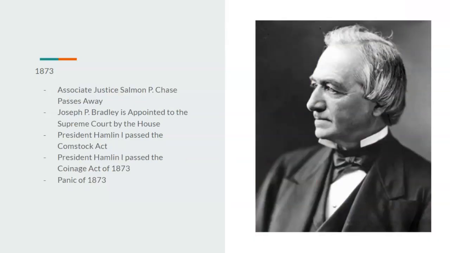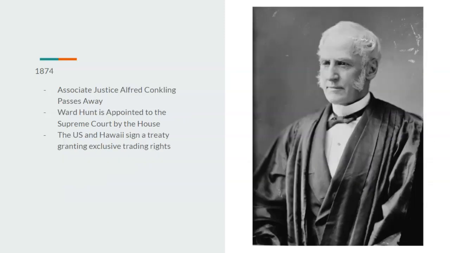1873, Associate Justice Salmon P. Chase would pass away, and then Joseph P. Bradley is appointed to the Supreme Court by the House to replace him. President Hamlin I would pass the Comstock Act, as well as the Coinage Act of 1873, but there would also be the Panic of 1873 as well, which would put the country into a bad recession. 1874, Associate Justice Alfred Conkling would pass away, where the House would replace him with Ward Hunt. The U.S. and Hawaii would sign a treaty granting exclusive trading rights with one another.